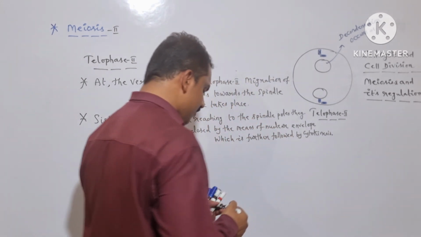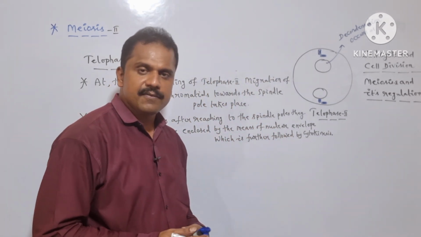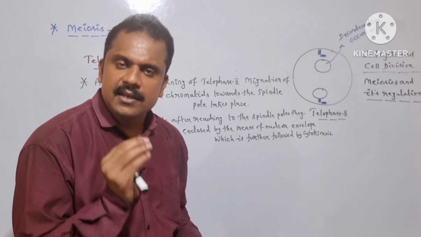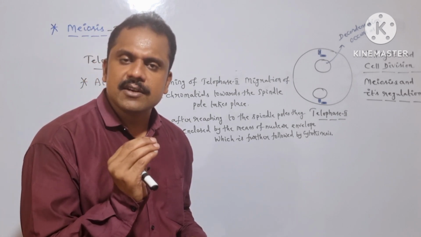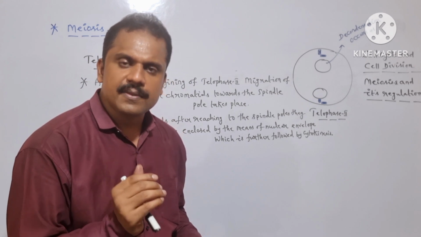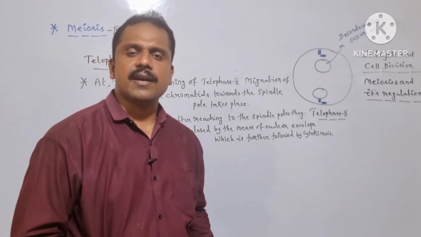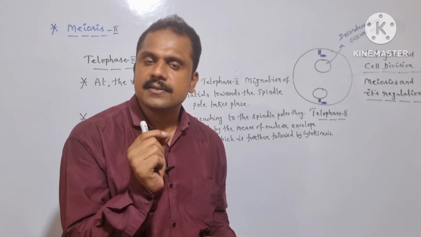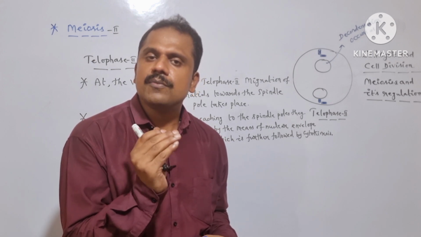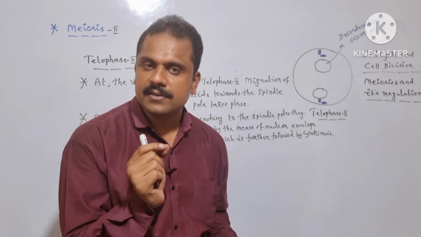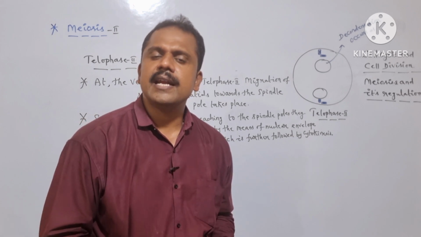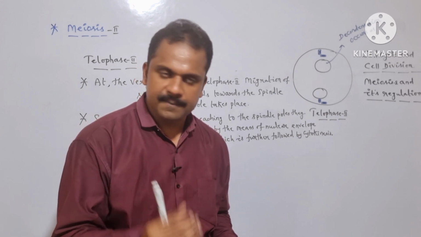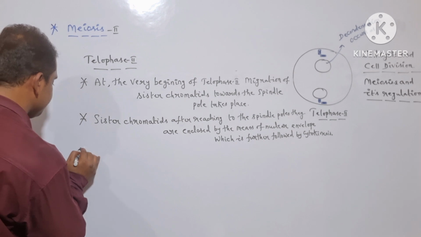After the successful enclosure of the sister chromatids by means of the nuclear envelope, we can observe cytokinesis. From one single chromosome, we can observe two haploid daughter cells. So from the two chromosomes, we can observe four haploid cells. As I have already mentioned, at the end of meiosis 2 we can observe four haploid cells. Is it clear? So let me write it here.